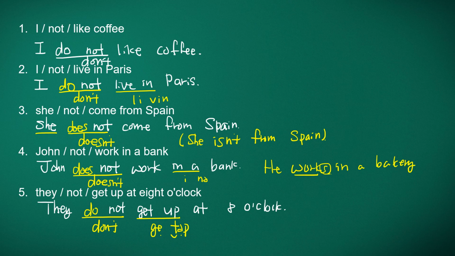They don't get up at 8 o'clock. They don't get up. One more time. I don't like coffee. I don't live in Paris. She doesn't come from Spain. John doesn't work in a bank. They don't get up at 8 o'clock. Let's go to the next page.